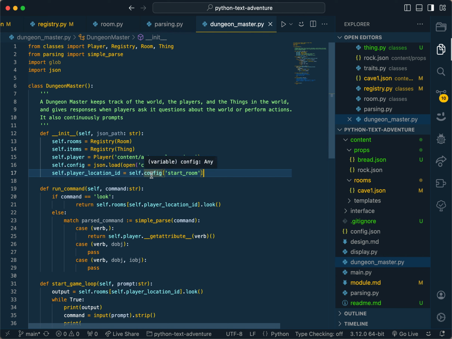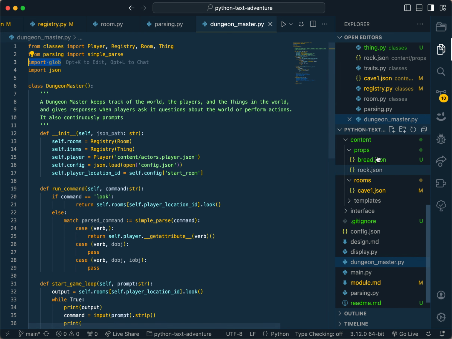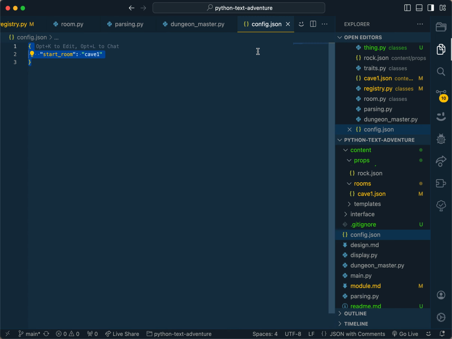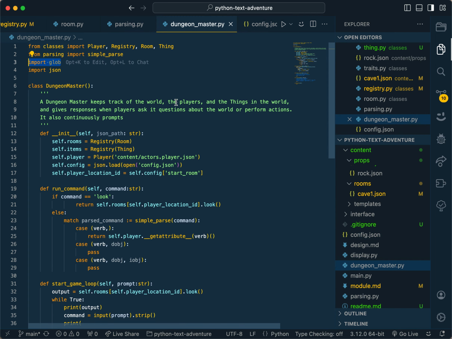And so in the Dungeon Master, this is where all the magic happens. You initialize it. Later I'm going to use glob to just open up the content directory and load all of that into memory. The config.json will have stuff like a start room and, I don't know, maybe a difficulty or something. But yeah, then run command.